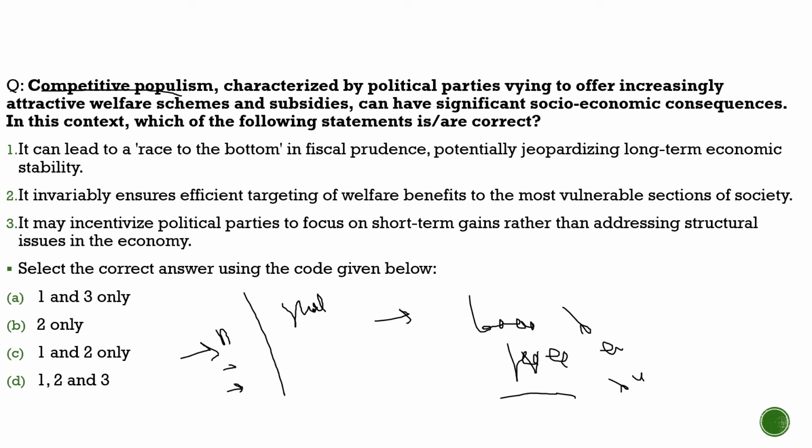And also these populistic schemes, or we can say freebies, can lead to political tensions, or we can say scope of politicization. Definitely it has the scope of politicization. It is a vicious cycle. For example, if one party is giving 6,000, another political party, if they come into office, won't dare to end it, because they would understand that the people who are getting these 6,000 will go against them. So it is a vicious cycle. They will try to increase it.